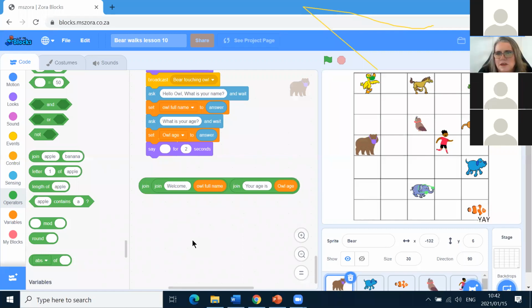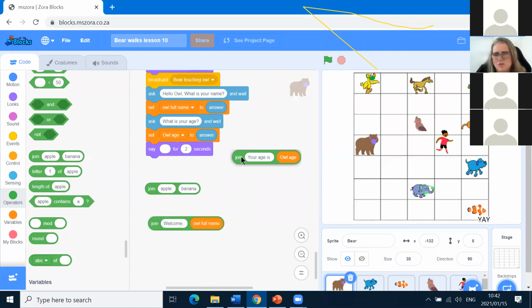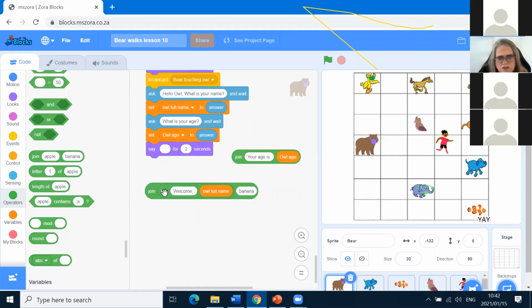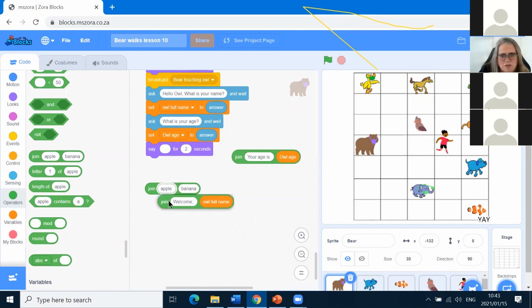Very good. Okay, let's move on. Right, so we're going to say join, like we're joining a whole lot of things here. I mean, we want Bear to say these things. Remember, we did this with Bear saying stuff. So you want to join welcome, Owl's first name, and then there's another box there. Can you see they've got 2, and then I put this one in there, and this has got 2, and I put that one in there, and this has got 2, because join has got 2 blocks, and you can put whatever you want in either one of them. You just got to play with it, and then you get used to it quite easily.